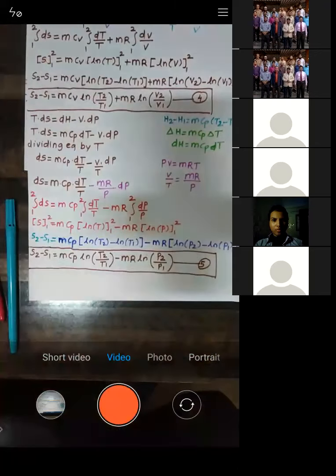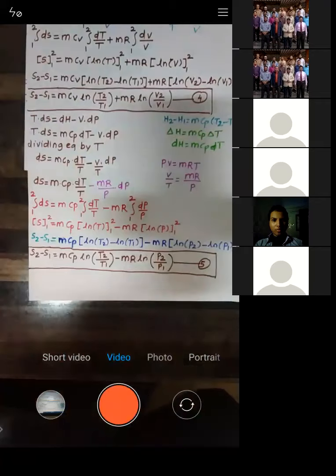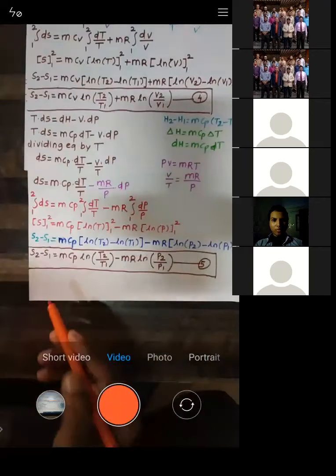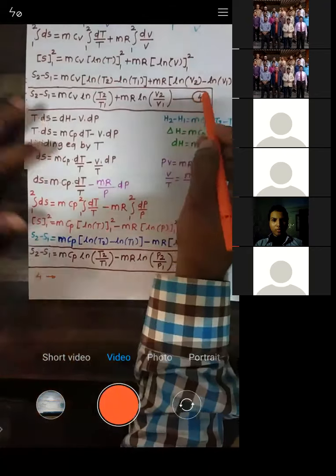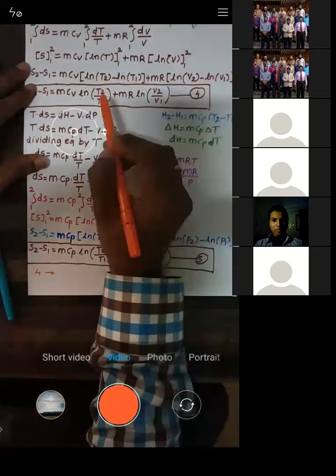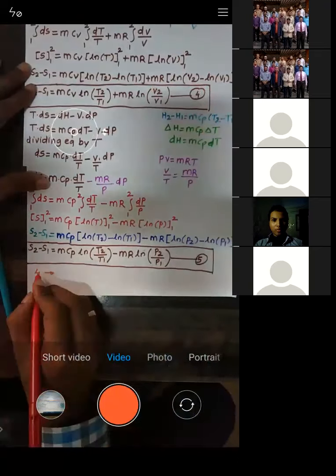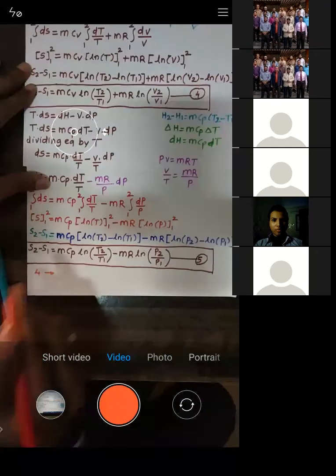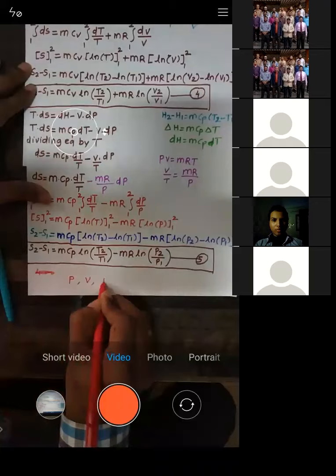Now see all of you, what difference will you observe between these two equations? If you see equation number 4, it is in terms of temperature and volume. Let us talk about these three parameters: pressure, volume, and temperature.